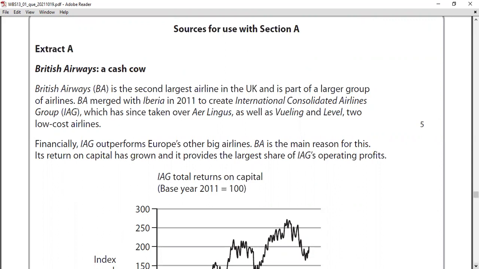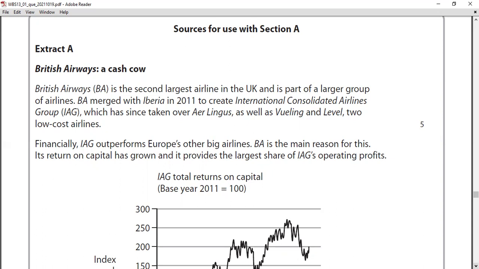Financially, IAG outperforms Europe's other big airlines. BA is the main reason for this. Its return on capital has grown and it provides a larger share of IAG's operating profit. Right, so when you're reading a case study, especially section A, you can read the case study first and then go to the answering part. But with sections B and C, you have to read the question first and then go to the answering section.